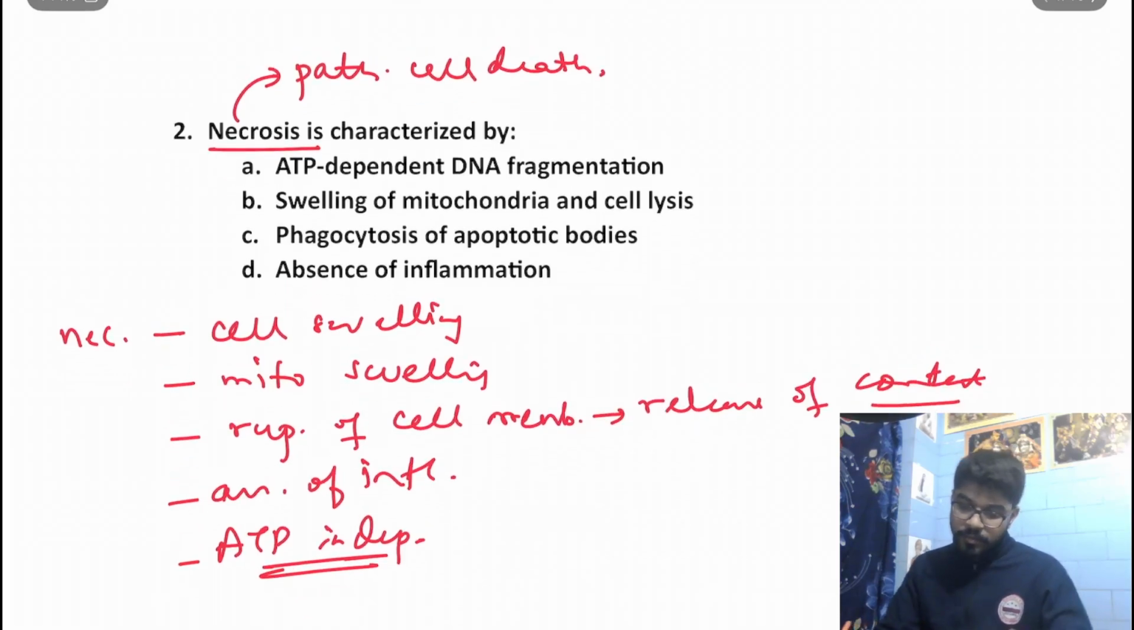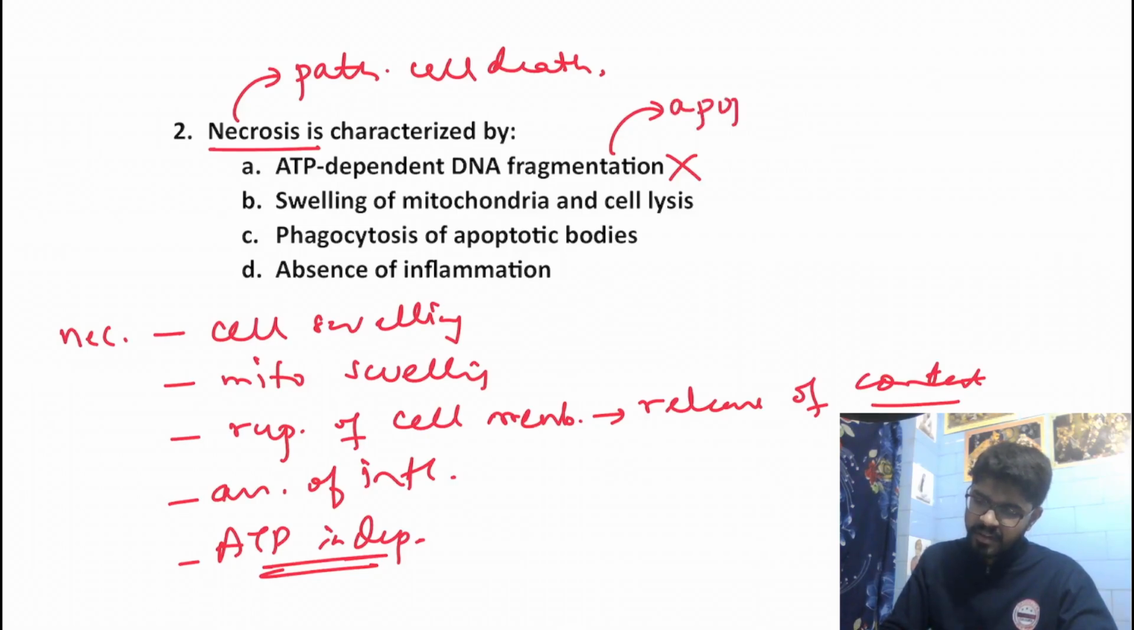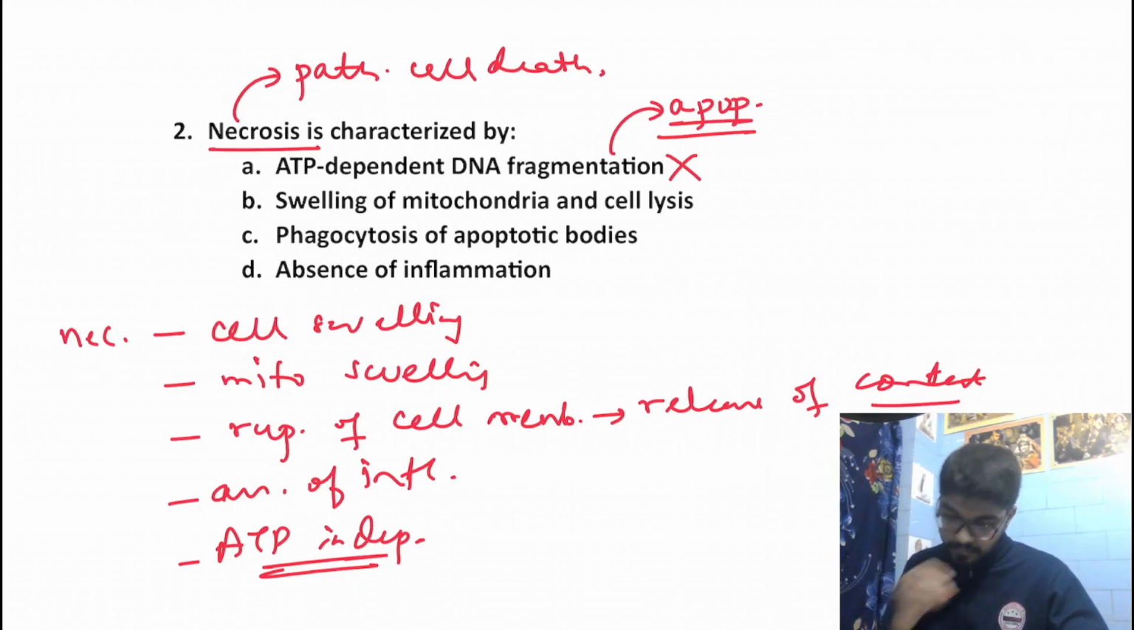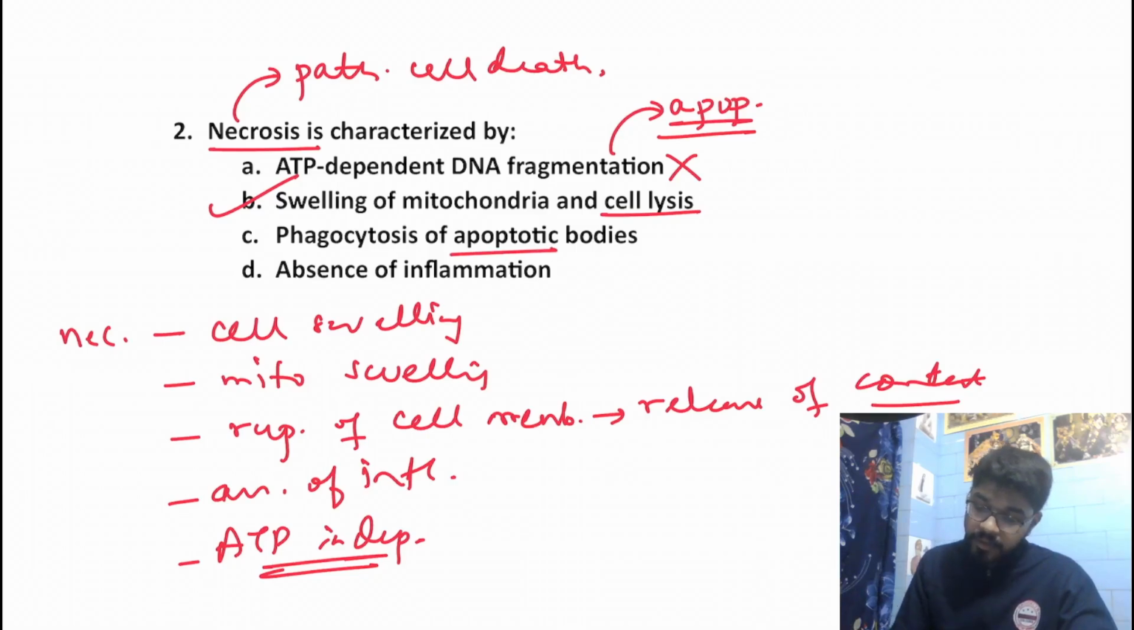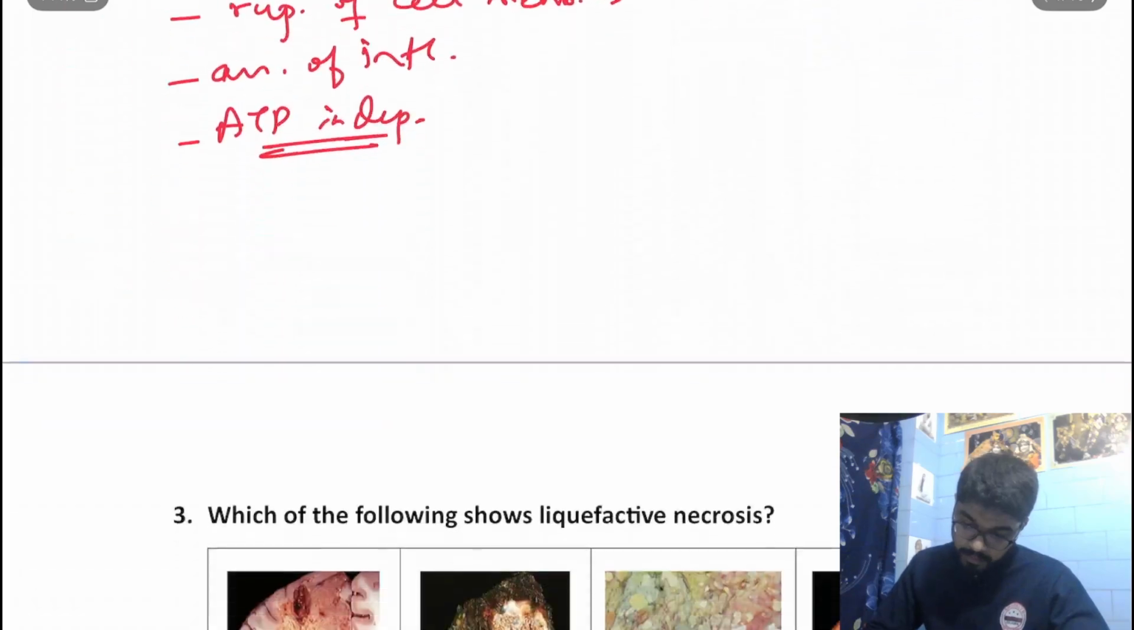So let's have a look into the options. ATP dependent DNA fragmentation, that's a false statement. DNA fragmentation might be found in necrosis, but it is not ATP dependent. ATP dependent DNA fragmentation is found in apoptosis, right? Swelling of mitochondria and cell lysis, yes, that's a characteristic feature of necrosis where we get cell lysis and release of contents. Phagocytosis of apoptotic bodies will be seen in apoptosis, not in necrosis. Absence of inflammation, that's again a false statement. Inflammation will be present in necrosis. Okay. Moving on to the next question.